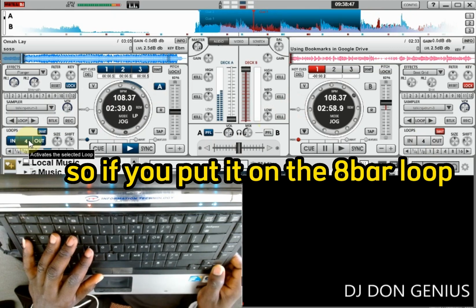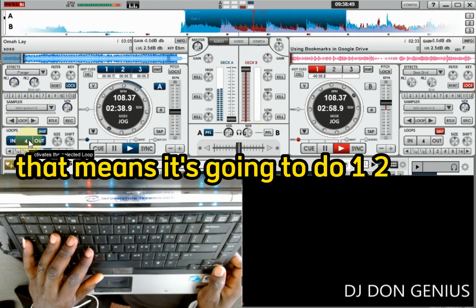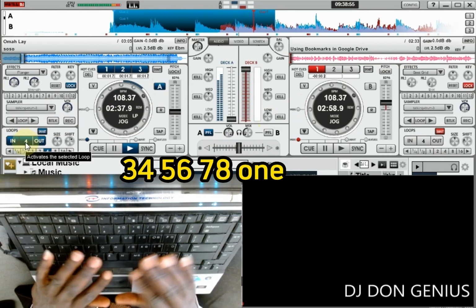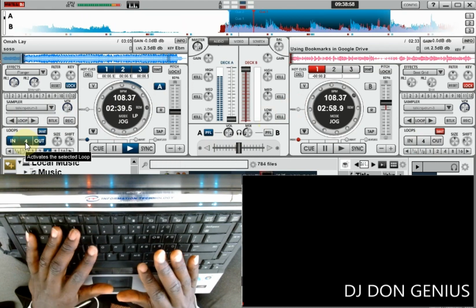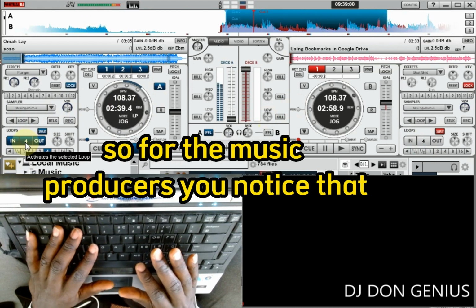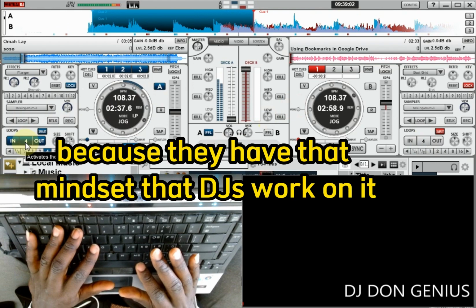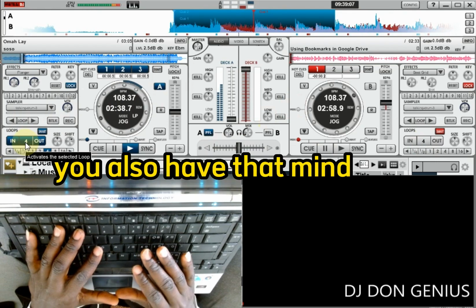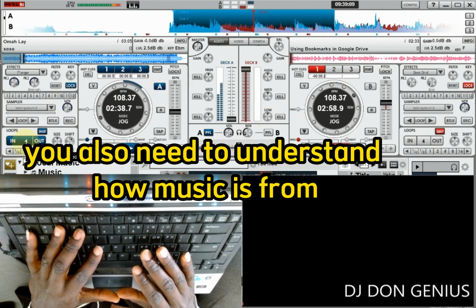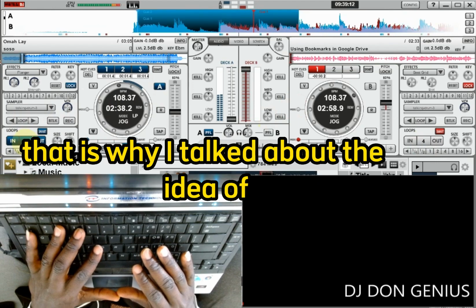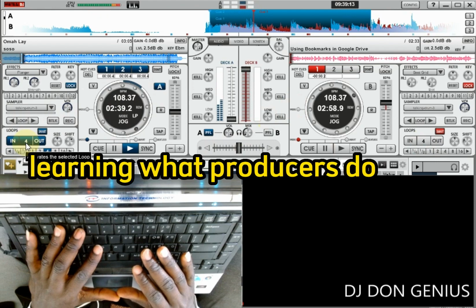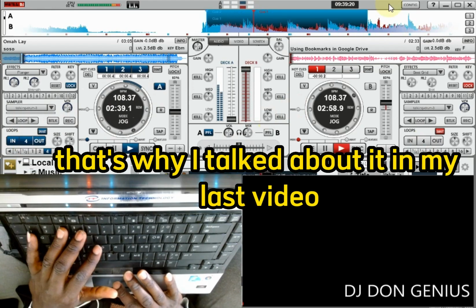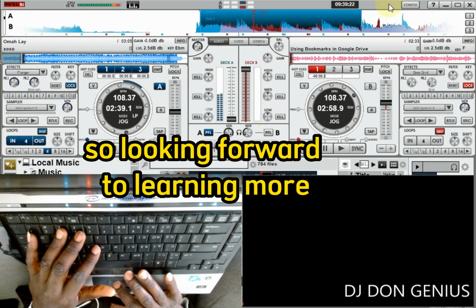So if you put it on the 8-bar loop, that means it's going to do 1 2 3 4 5 6 7 8 1. So for the music producers, you notice that they don't joke with this aspect, because they have that mindset that DJs will work on it. So for you to be a very good DJ too, you also have to have that mind. You also need to understand how music is formed. That is why I talked about the idea of learning what producers do. So you are growing to become a producer too. That's why I talked about it in my last video. So looking forward to learning more.